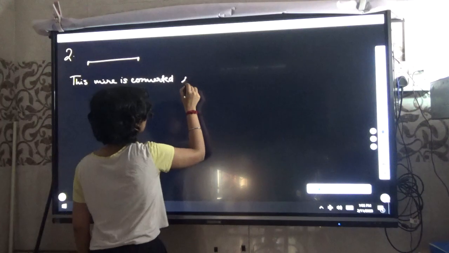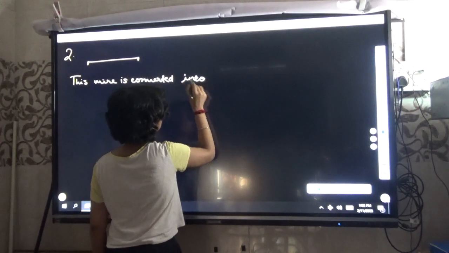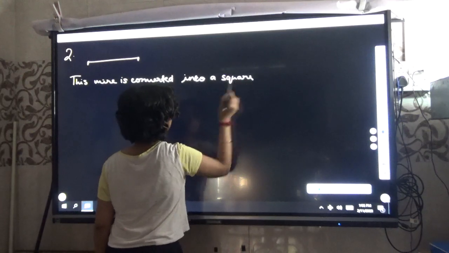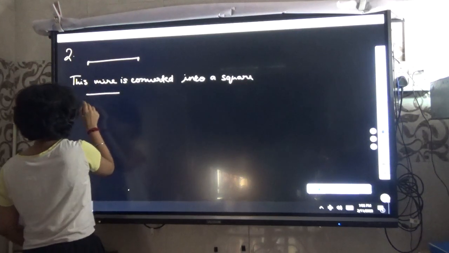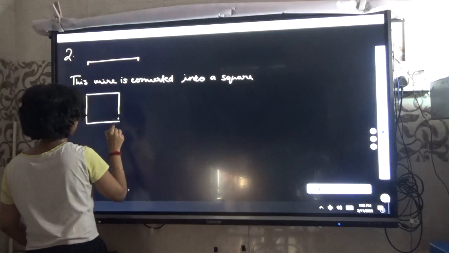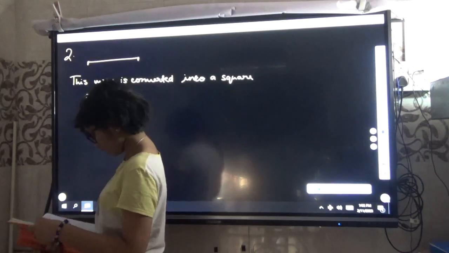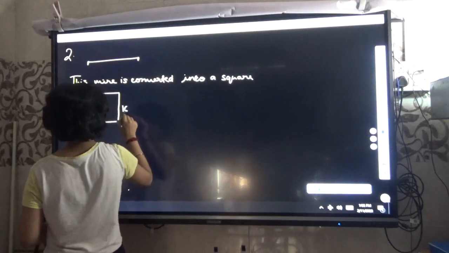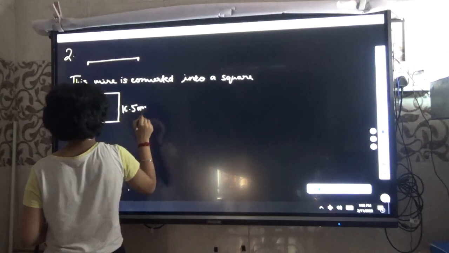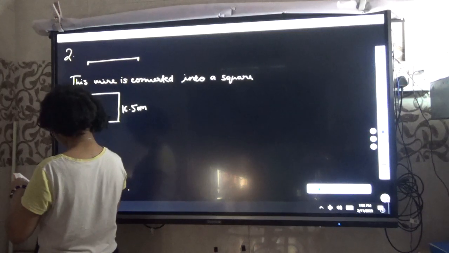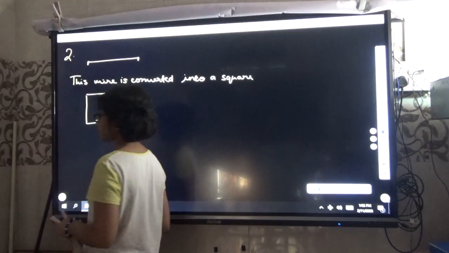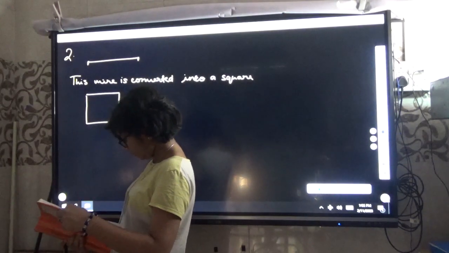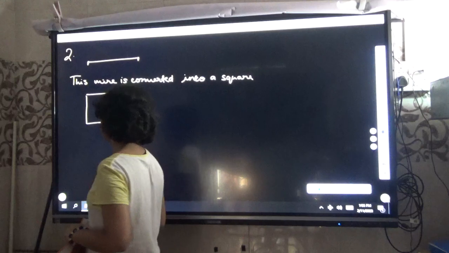So square. Draw the figure. And the square side is 16.5 centimeter. Each side of this square is 16.5 centimeters. And then the wire is bent into a circle.